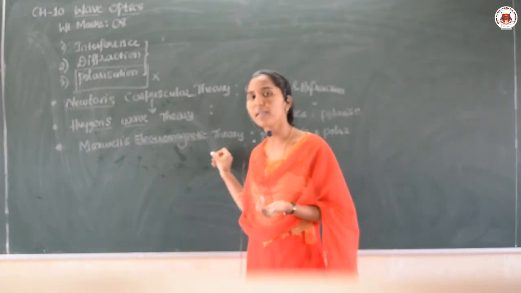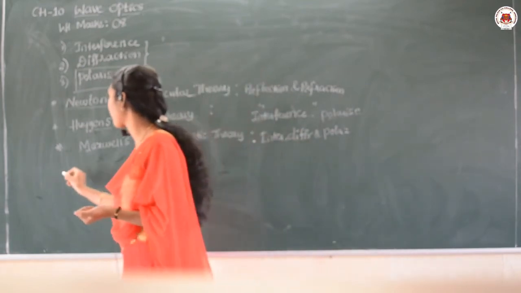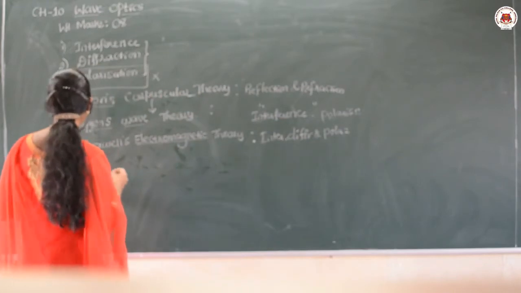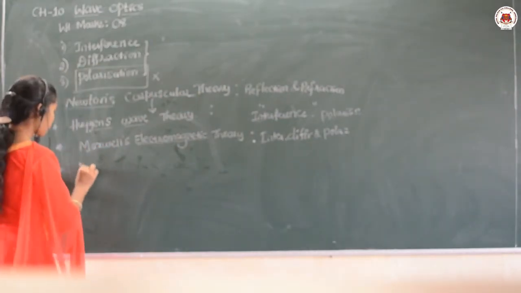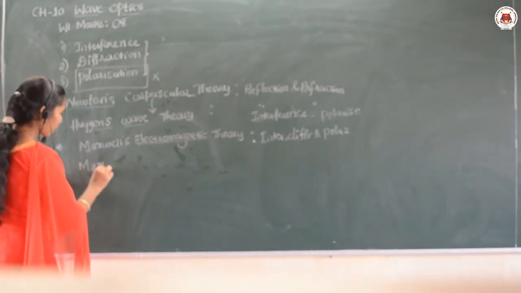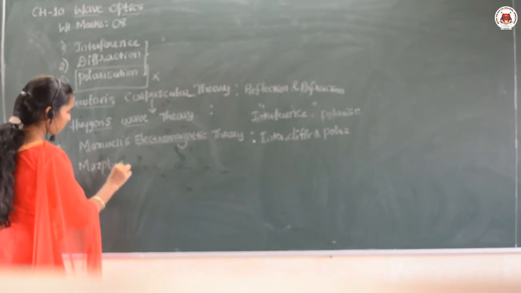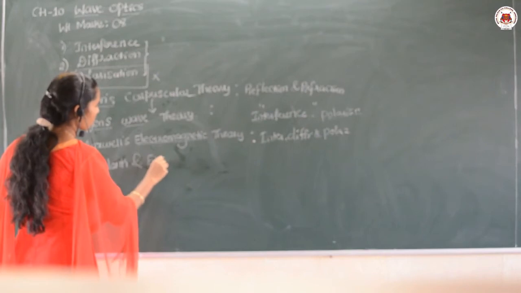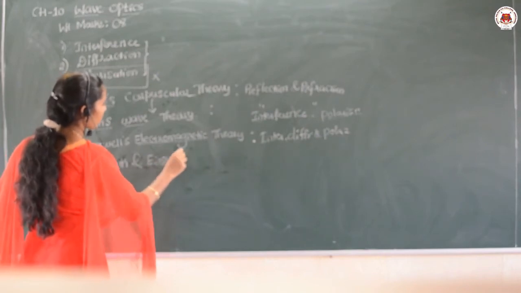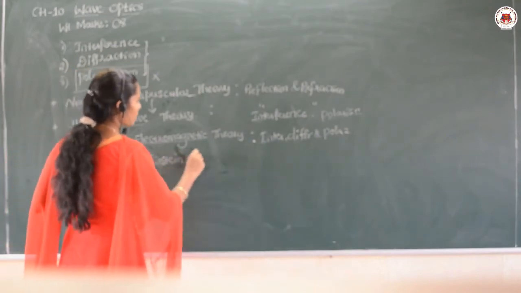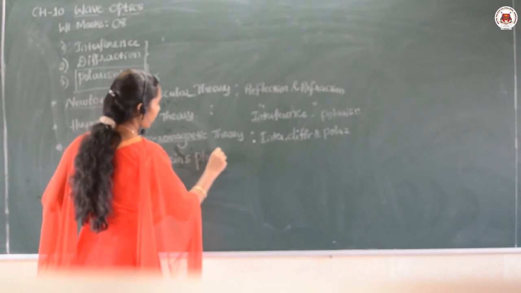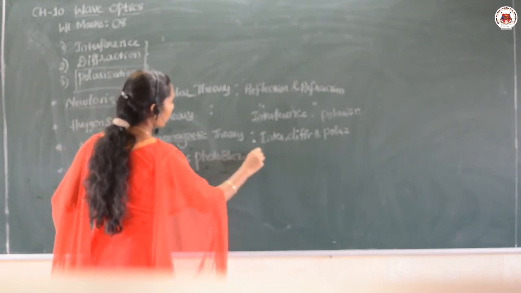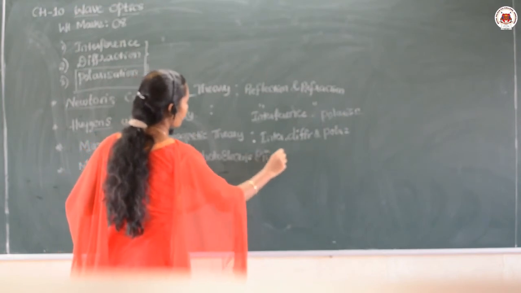Then who will come next? Max Planck and Einstein. The next scientists who will explain are Max Planck and Einstein. They both explained the photoelectric effect, the photoelectric effect of light.